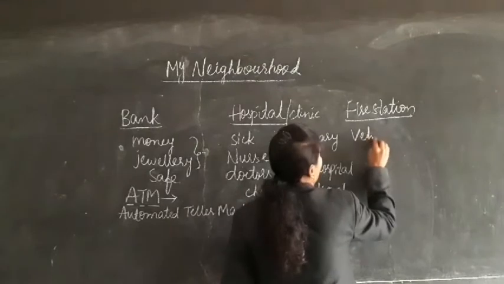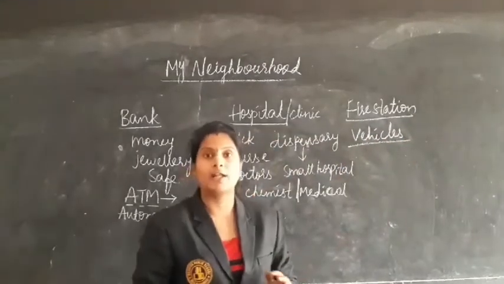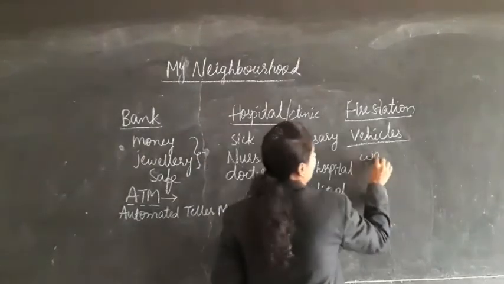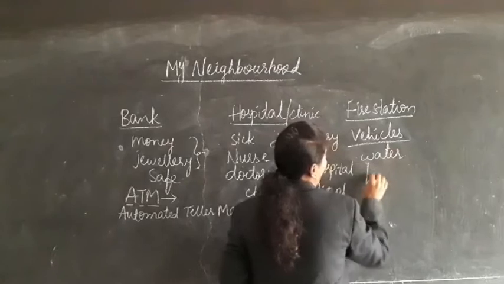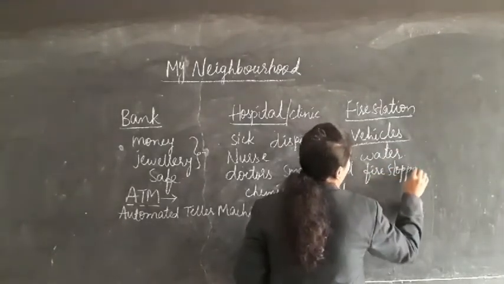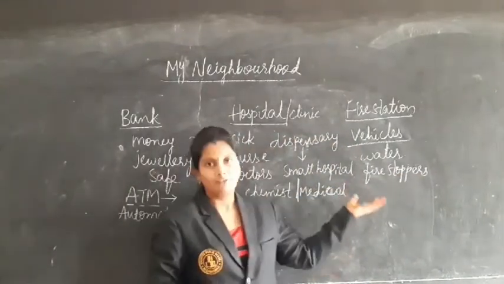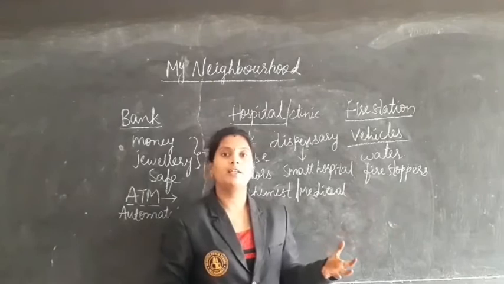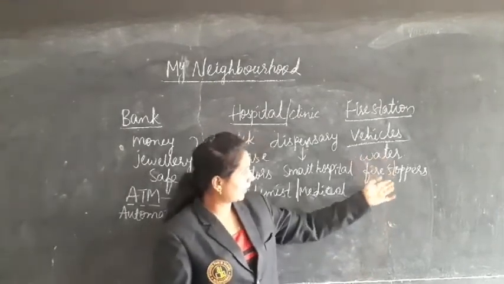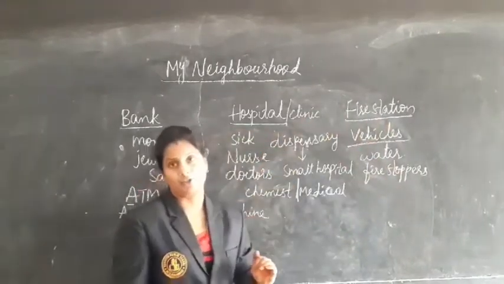They are having vehicles, and those vehicles contain water and fire stoppers. They will immediately shut down the fire with the help of water and the fire stoppers. This is about the fire station.